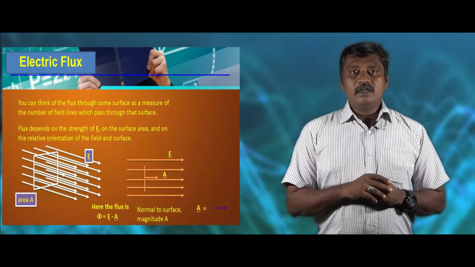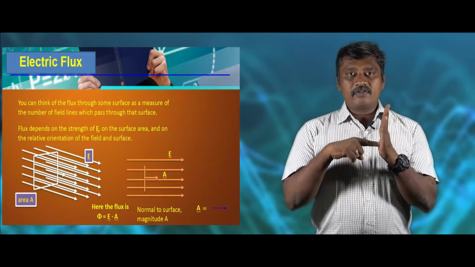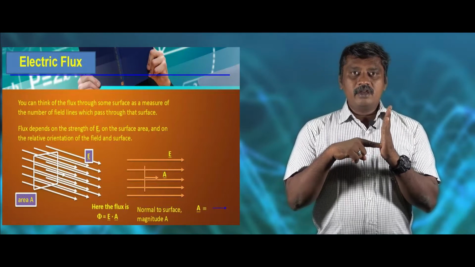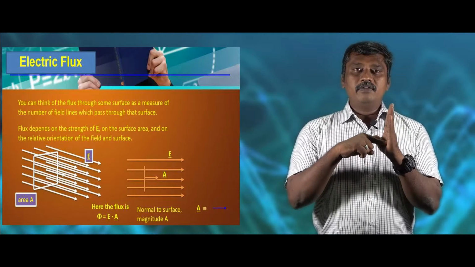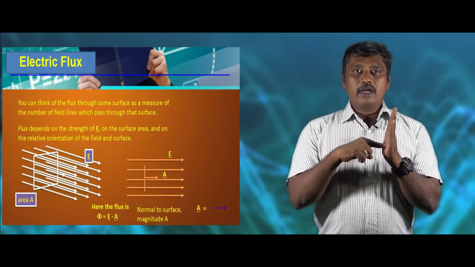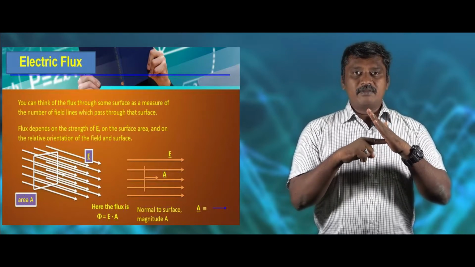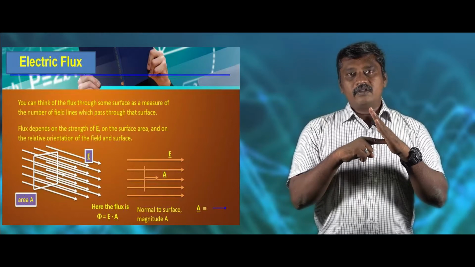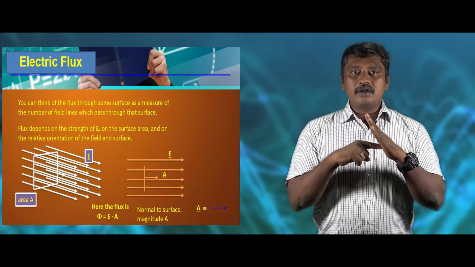Now let us consider the electric field acting in this direction and a surface of area A here. This area makes an angle theta with the electric field. In this orientation the surface is perpendicular to the electric field. If the surface is tilted at some angle, the tilted surface will have a projection, which is A cos theta.